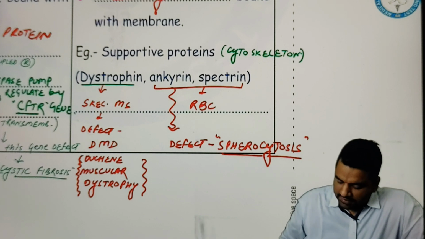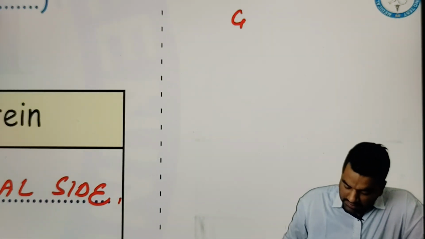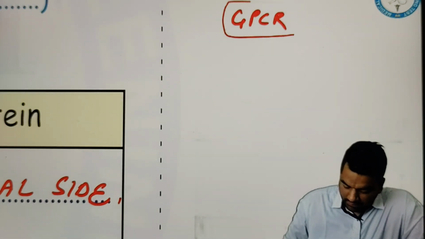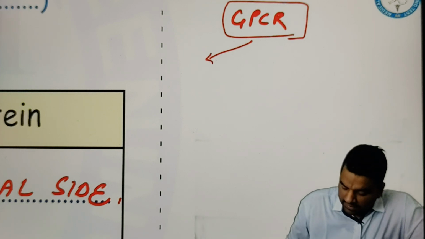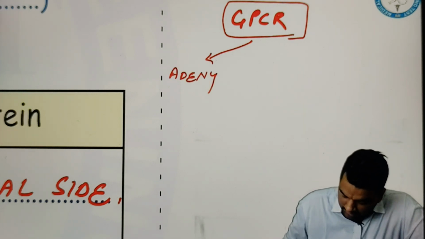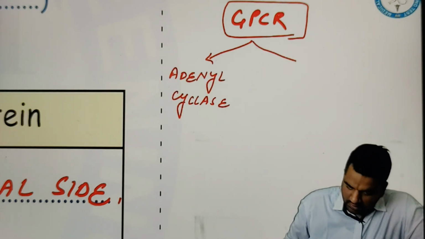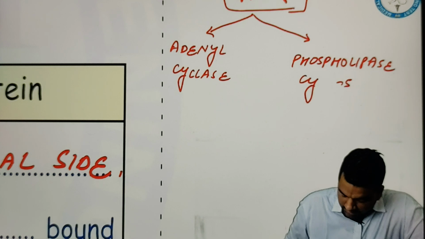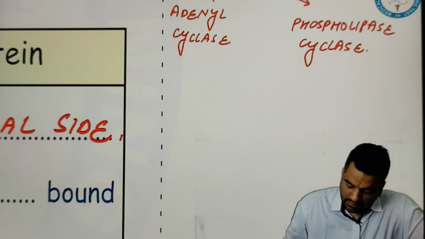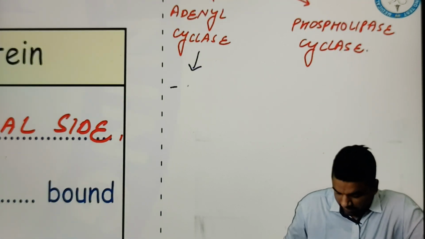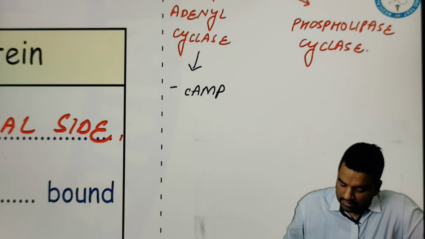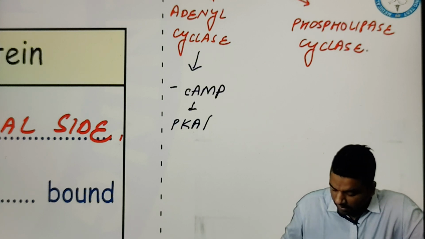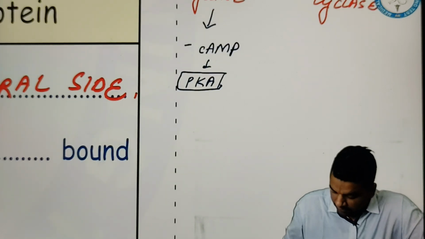Right now, this GPCR, guys, please write it down. A few things about this GPCR as well. GPCR can be of two types. It has two pathways. Number 1 is adenylyl cyclase, and another one is phospholipase C. This adenylyl cyclase will activate cAMP, and this cAMP actually activates PKA, and PKA stands for protein kinase A.